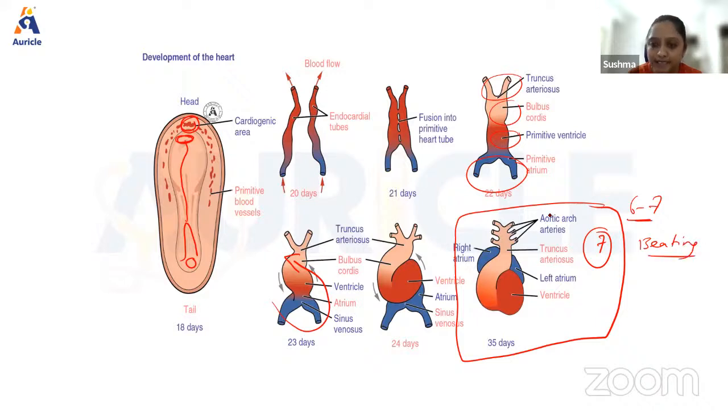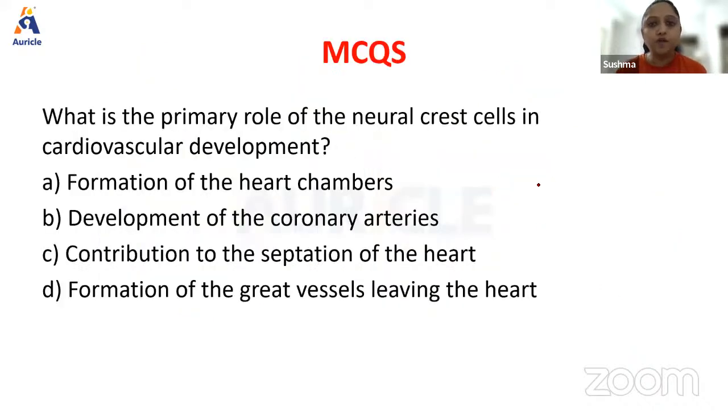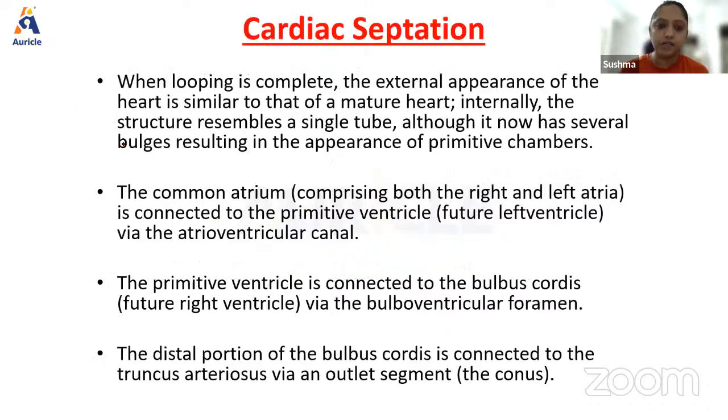Radiologically also, you can see this, right? Truncus arteriosus, left atrium, ventricle, all of this is formed. What is the role of neural crest cells in the cardiovascular development? Heart chambers, coronary arteries, contribution to septum, formation of great vessels. It is actually formation of heart chambers.